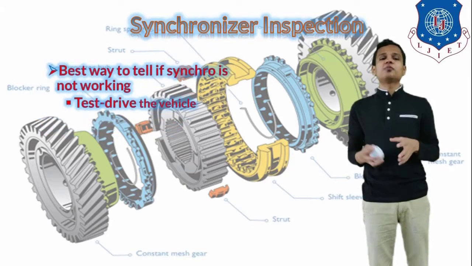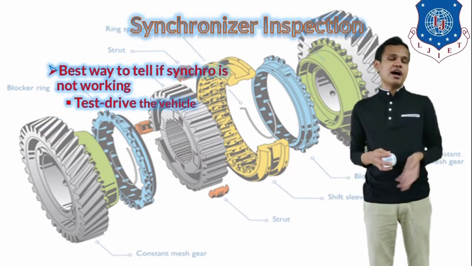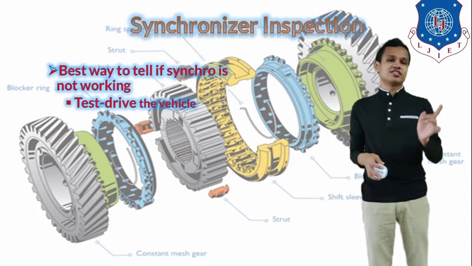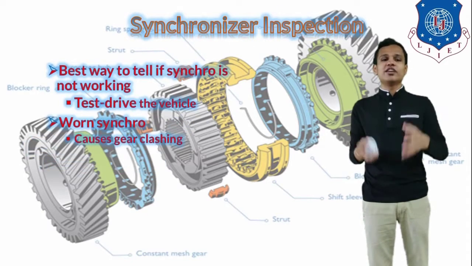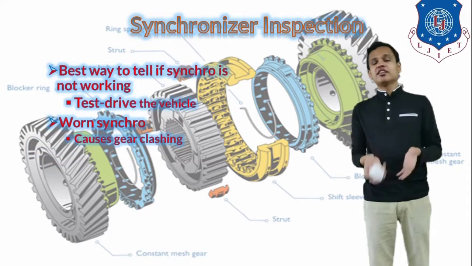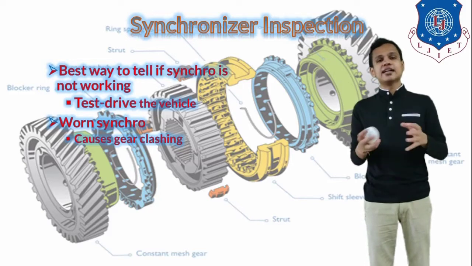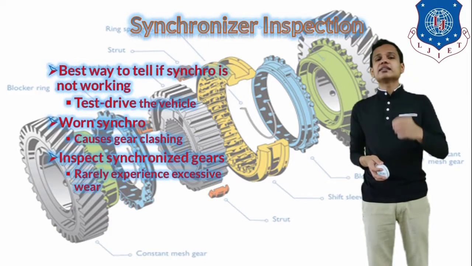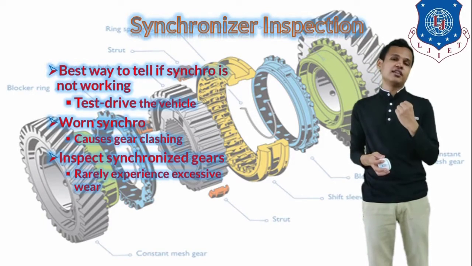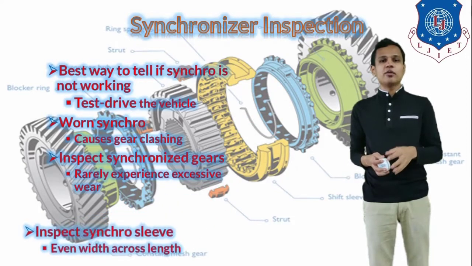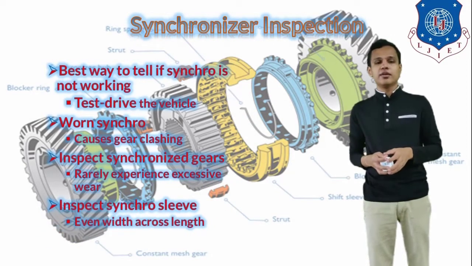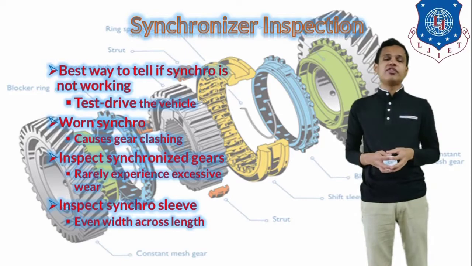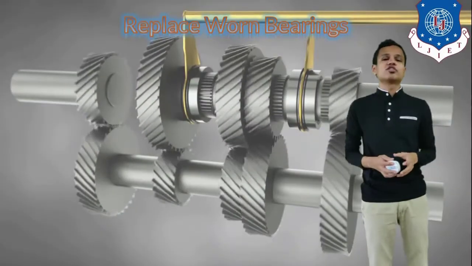The synchronizer inspection can generally be done simply by test driving the vehicle. That will have to be done before removing the gearbox. Before removing the gearbox, we can know if there is any problem in the synchronizer. If the synchronizer is worn, then there are chances of gear clashing. Excessive wear is rarely faced by the synchronizer gears, so generally there might not be any wear characteristics on the gear, and after that we will inspect the sleeve of the synchronizer. Even the width across the length of the sleeve will also be inspected.